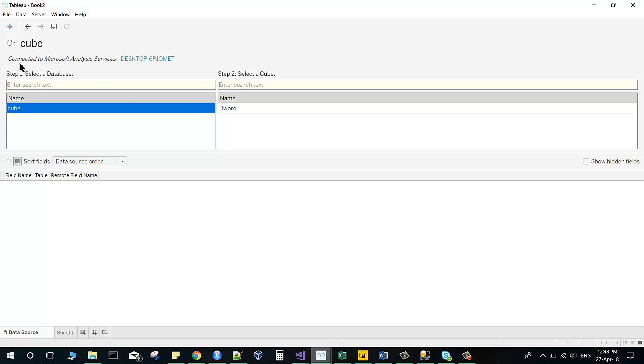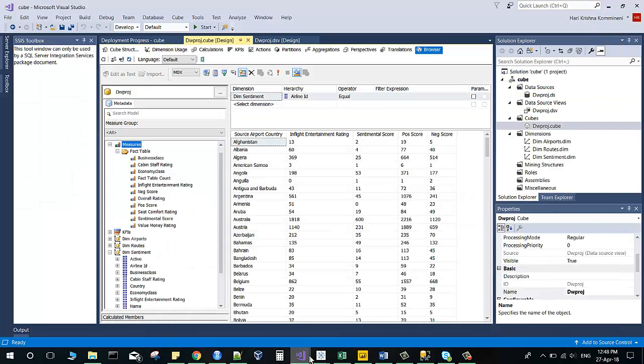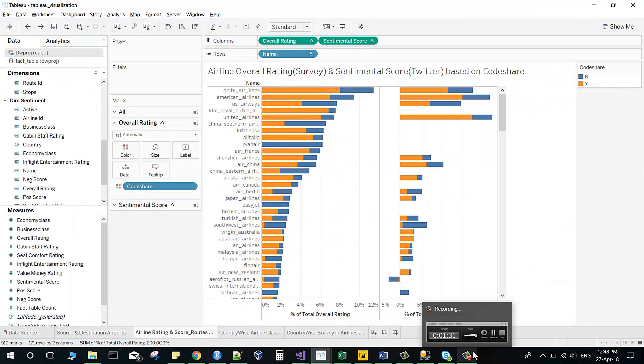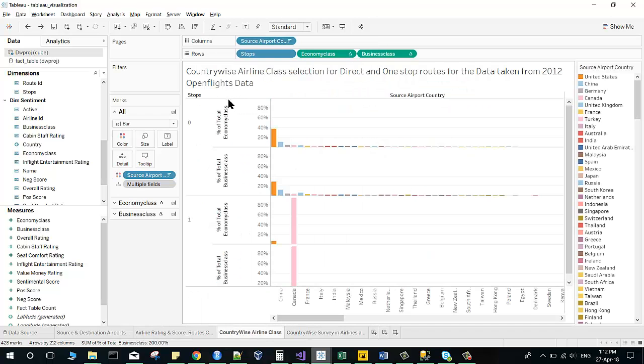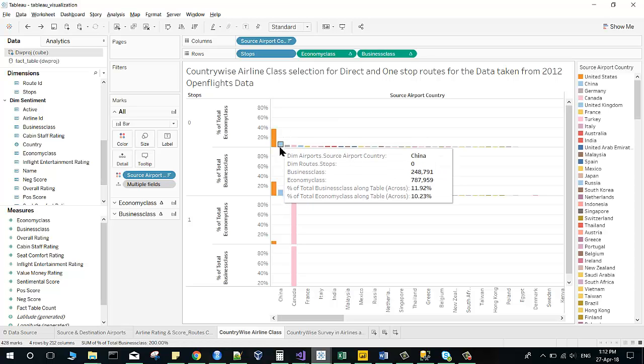So as we see in this tab, Microsoft Analysis Services is connected to my SSMS server, and we can go on with our queries. This BI query tells us about the overall rating and sentiment score as per the airline name and with codeshared route. As we see, Delta Airlines has topped in the overall rating. And the second query explains the number of people choosing economy and business class as per the source airport code country, and whether the stop is direct or indirect, where US and China are on top.